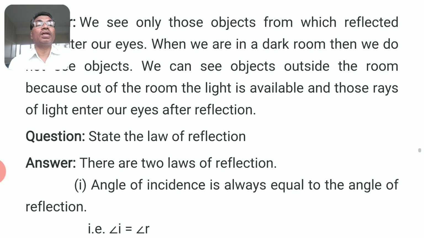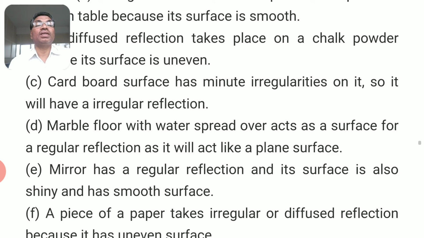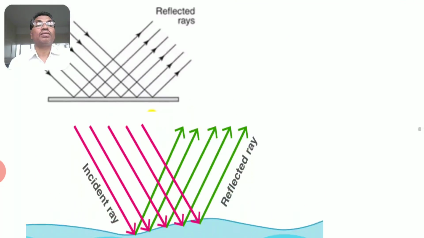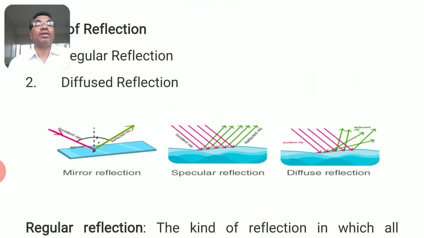Now let me say what is angle of incidence, what is angle of reflection. Can you see the first picture? You can see a dotted line in the middle, that is called normal. The angle between normal and the pink line, that is the incident light ray, is called angle of incidence.